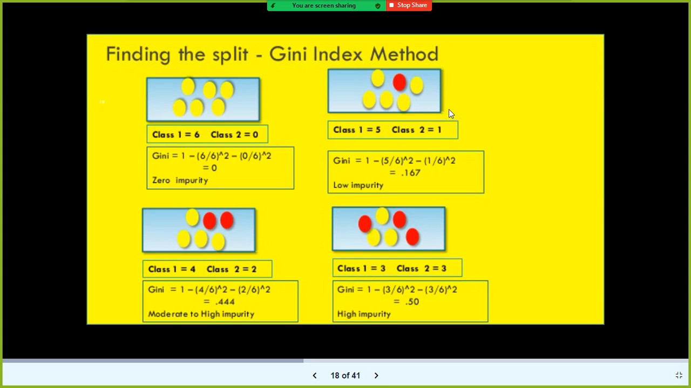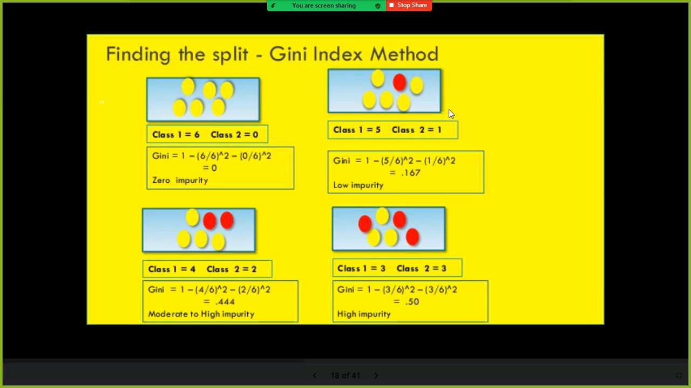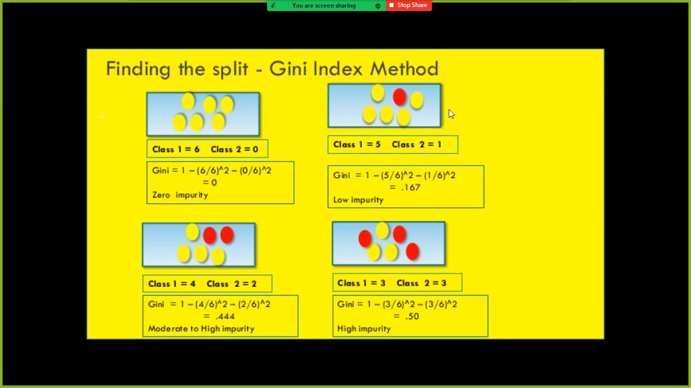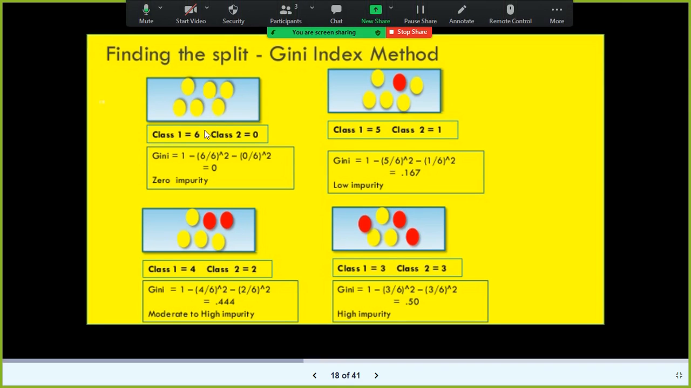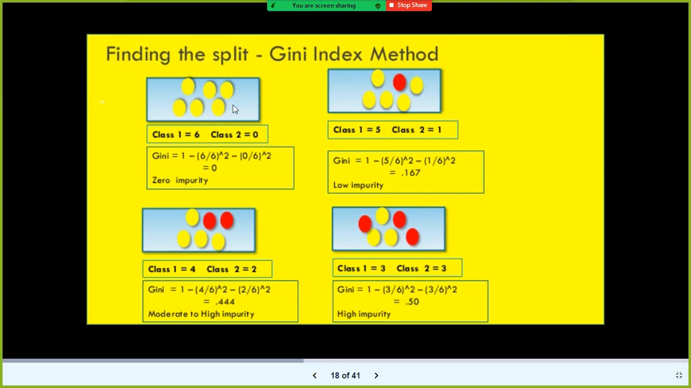Now let us look at this image, and with this you will be able to understand how the Gini index method works. So here how many classes are there? Only one class. But here how many classes? Two classes, yellow and red. Total class 1 is 6. I call class 1 the yellow balls. Class 2 we don't see anything, 0. Whereas here yellow balls are 5, and for class 2 we have only one red. One red, 5 yellows are there.